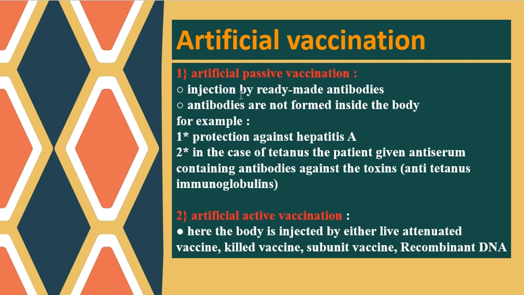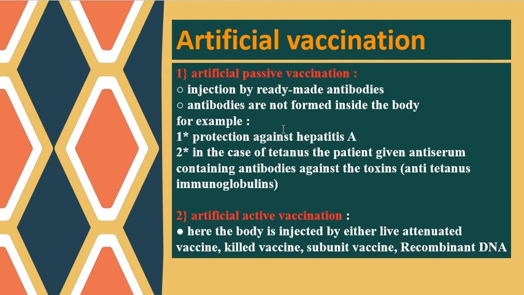Artificial passive vaccination is injection by ready-made antibodies. Here, the individual usually gets ready-made antibodies. These antibodies are not formed inside the body, but they are raised maybe in animals.